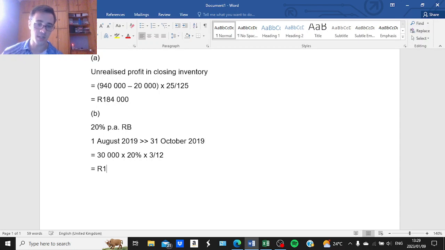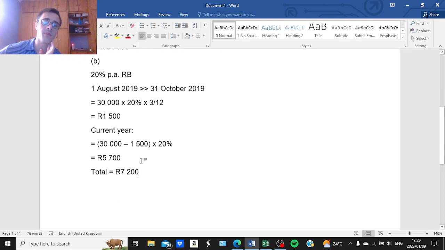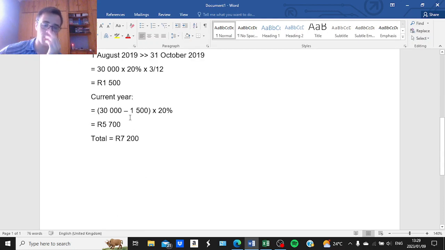Right, you will get an amount of 1,500. So for the current year's calculation, because we are using the reducing balance method, we will take the unrealized profit of 30,000, subtract the unrealized depreciation in respect of the previous year, and multiply that by 20%. And you will get an amount of 5,700. So the total unrealized depreciation that we need to eliminate for consolidation purposes is 7,200 Rand, which will just be the sum of these two amounts.